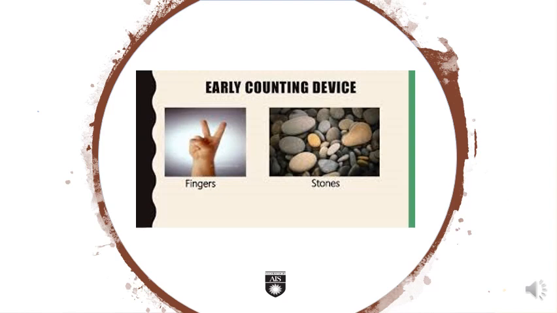Even today we use fingers for counting at times, but using fingers is difficult to count more than the number of fingers, isn't it? Because a man has only 10 fingers and 10 toes. So how can someone count beyond that? It seems that this limitation of counting with fingers made him construct different types of counting devices.